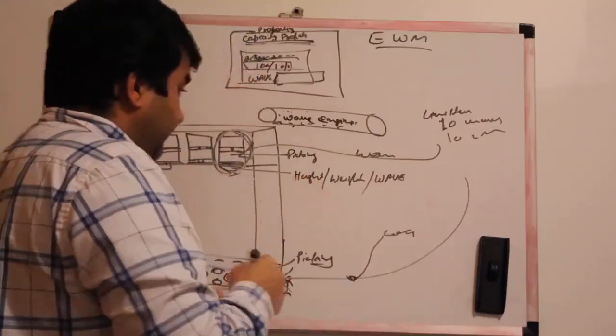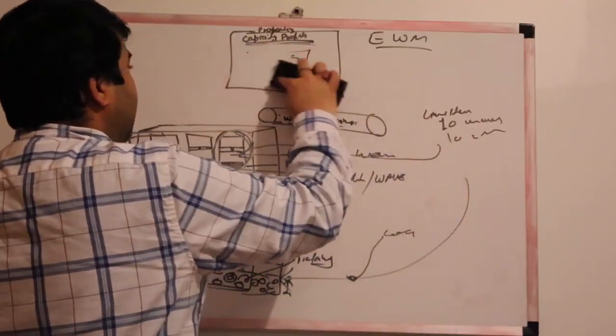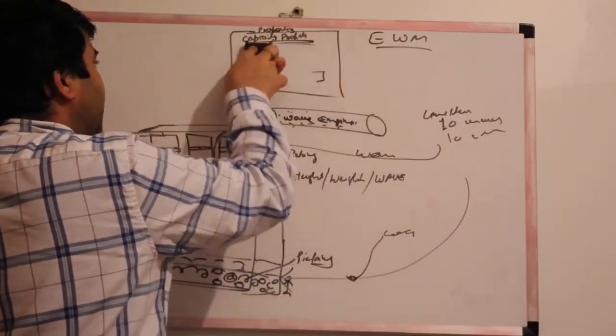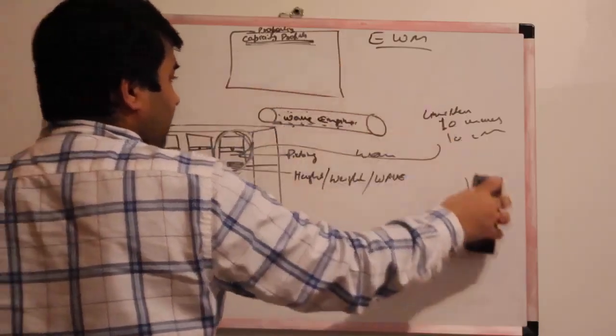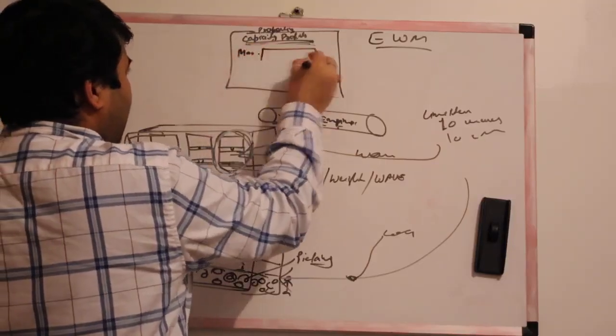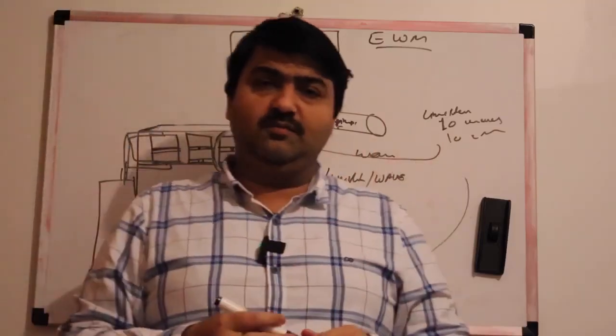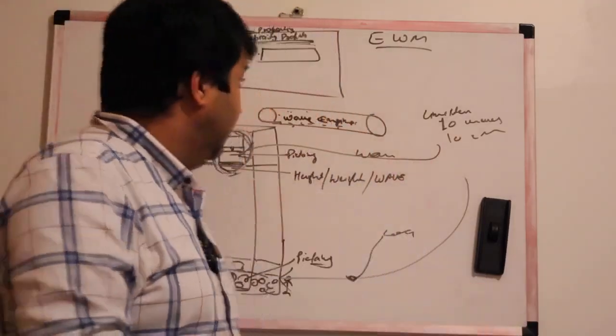Or suppose we have the property restriction, maximum number of quantity, and I leave it blank. No restriction, you can put any quantity or weight.